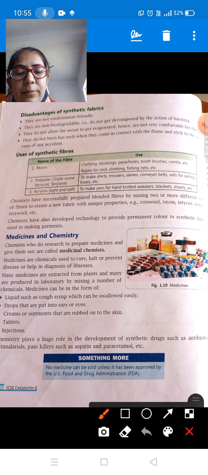We use the ointments to cure that injury. The next is tablets and injections. Tablets we eat, and doctors also give us injections. So these are the different types of medicines. Chemistry plays a huge role in development of synthetic drugs such as antibiotics, antimalarials, and painkillers such as aspirin and paracetamol. So here also there is a very important role of chemistry in medicines, because with the help of chemistry, chemists developed the different kinds of drugs, that is antibiotics, antimalarials, painkillers and other medicines.